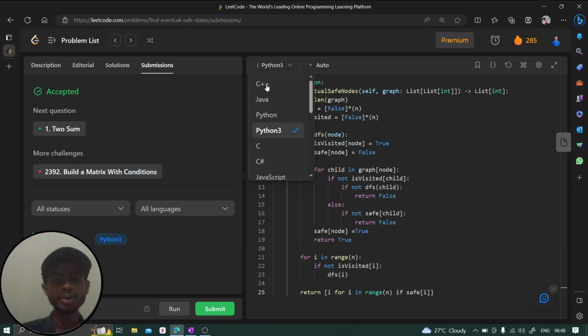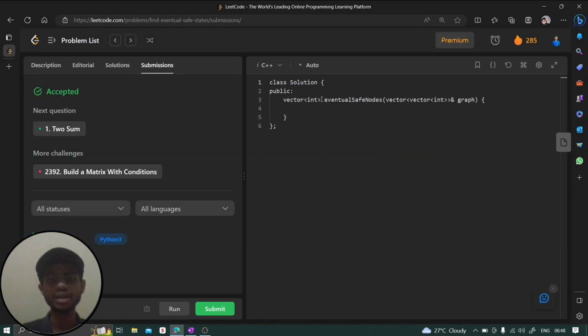Now let's move to the next programming language, which is C++. And here, first of all, let's find the length, which is graph.size. Then we are going to find two vectors. The data type is going to be boolean. The name I'm going to give is safe, n size, default value false. Then the same thing, vector bool, is visited, n size, false.